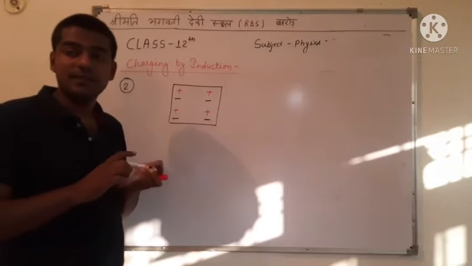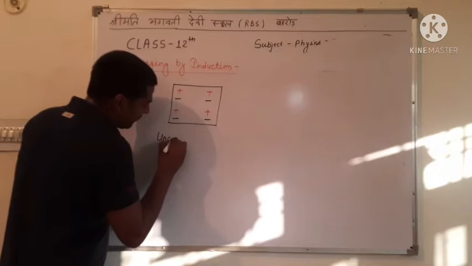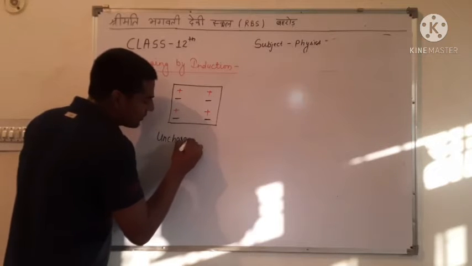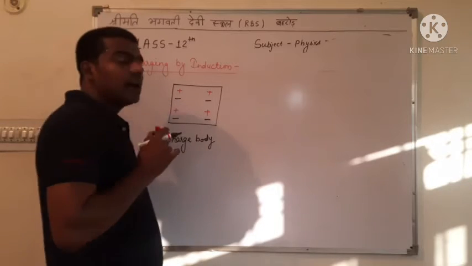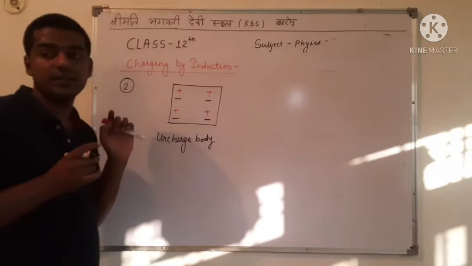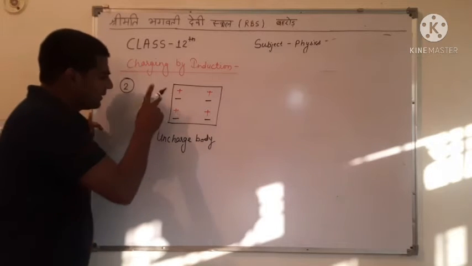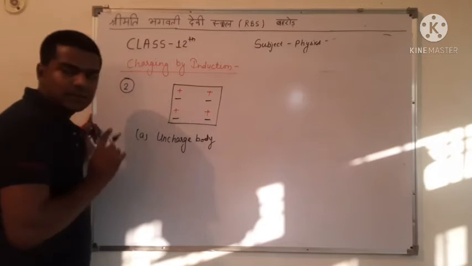This body is called uncharged body, you can also call it neutral. The total charge of this body is 0. This is the first step.